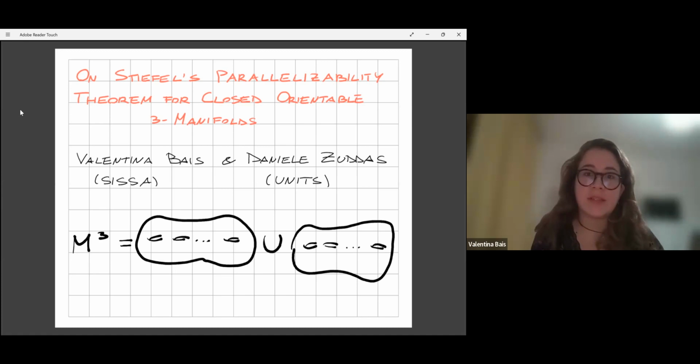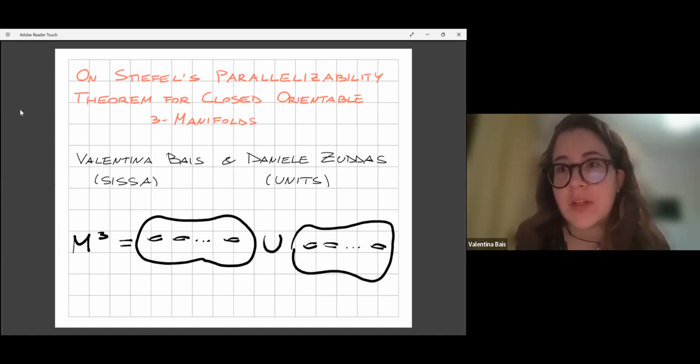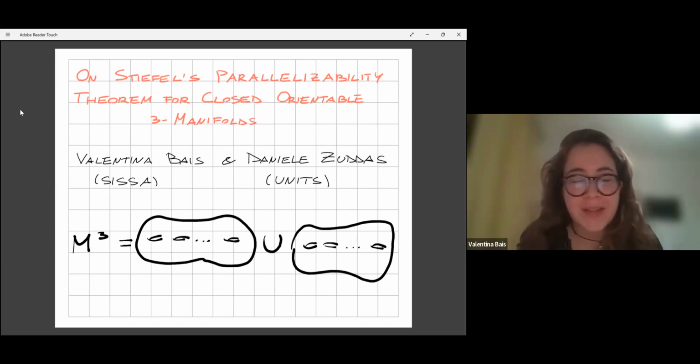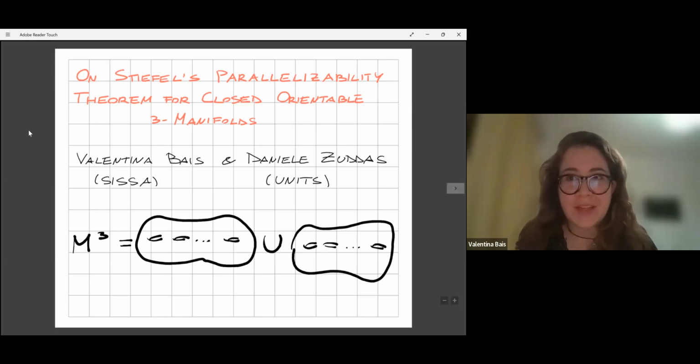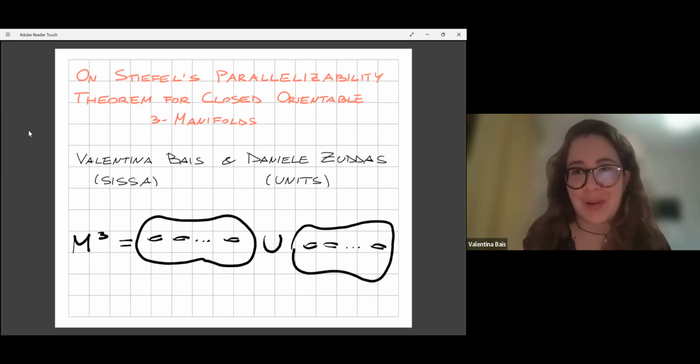As you said, I'm from SISSA, but last year I was a master's student at the University of Trieste. And as you can see, I have a quite nice picture in this first slide, which represents the main tool that we use to attack this problem. Namely, this should represent a closed orientable three manifold M3 as a union of two pieces. This is called the Heegaard splitting, and I will give the definition in the following. This was just to give a flavor.